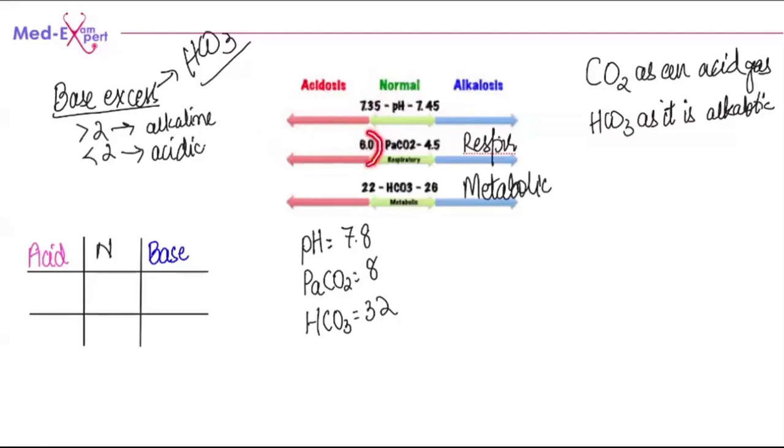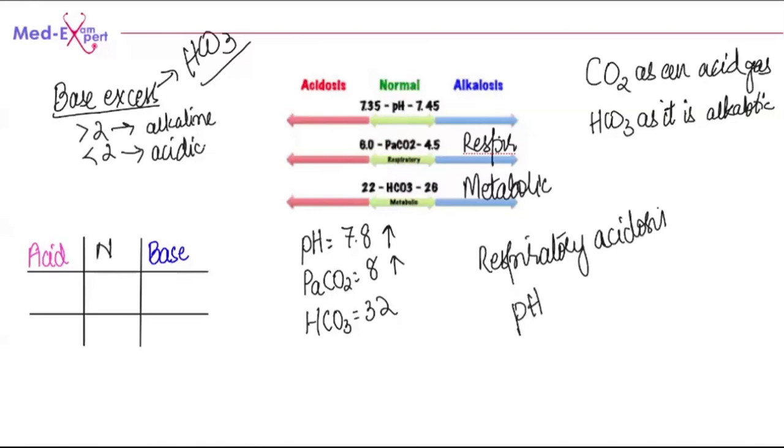For respiratory acidosis, the partial pressure of carbon dioxide has to go up. So here if you see, this is also up and this is also up. For respiratory acidosis, the pH has to be down and the partial pressure of carbon dioxide has to be up. Okay, so this we are going to call respiratory acidosis.